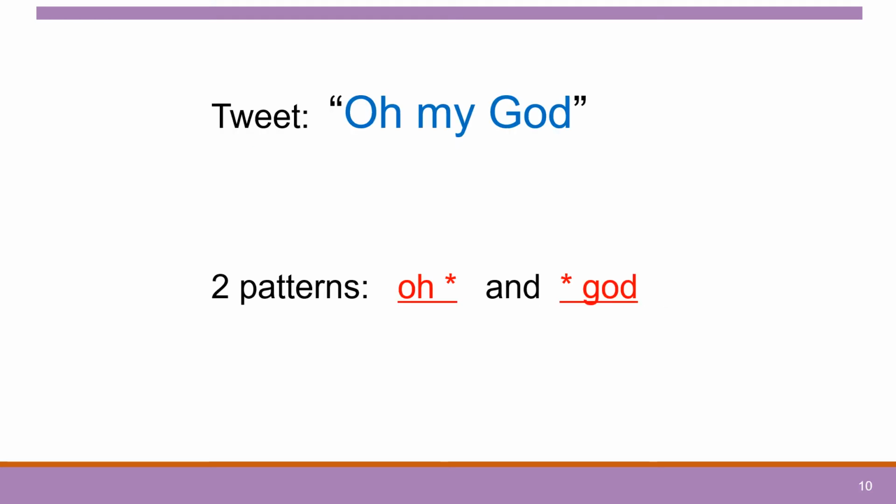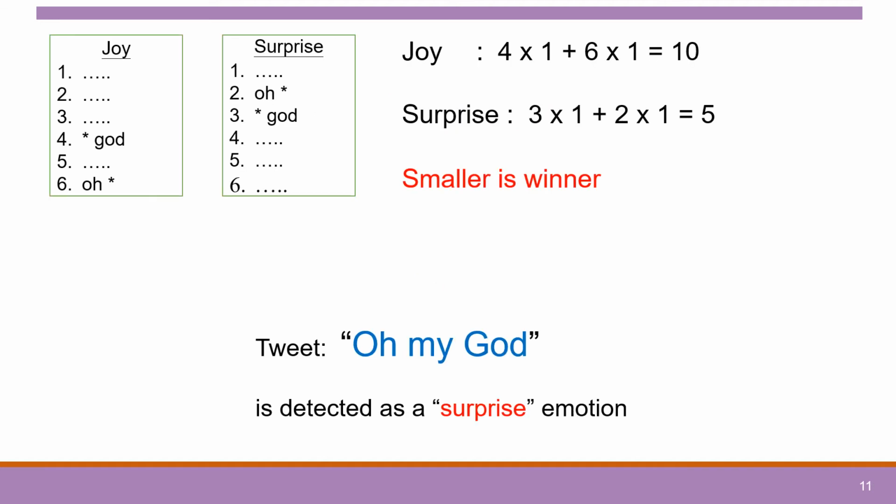For example, we have a tweet, "oh my god". Suppose from this tweet we have two matching patterns, "oh wildcard" and "wildcard god". Based on this pattern ranking, joy has a score of 10 and surprise has a score of 5. Because the smaller one is the winner, the tweet "oh my god" is detected as a surprise emotion.